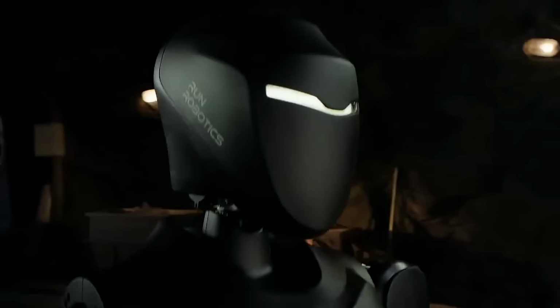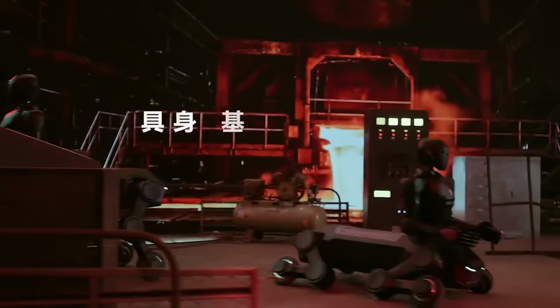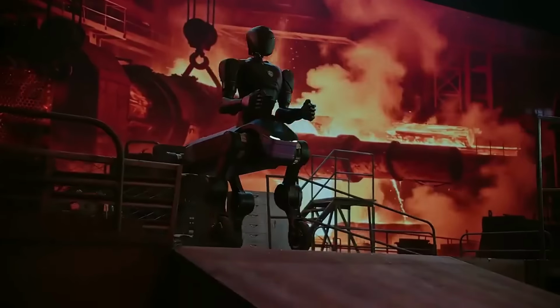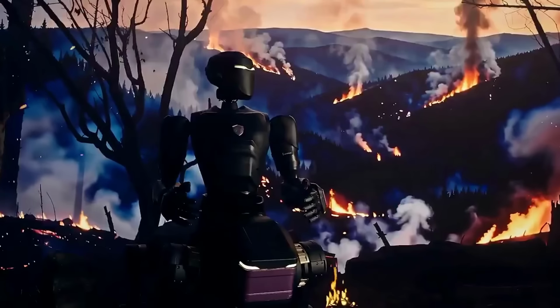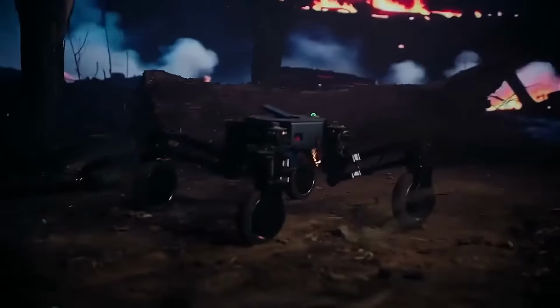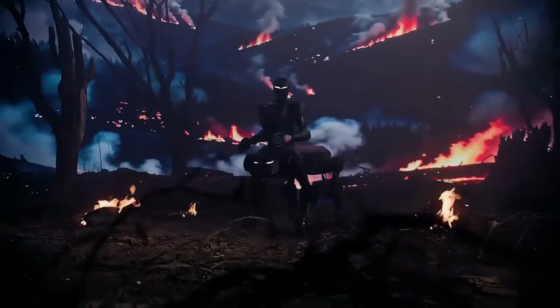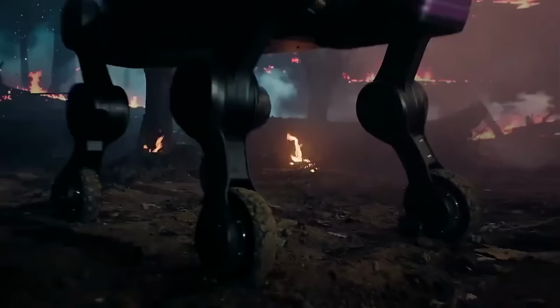So another Chinese company called Run Robotics just unveiled a hybrid robot with a humanoid upper body and a lower body with 4 wheeled legs. There's not much info on it right now, but this is intended for intense industrial settings, as you can see from this video. So things like nuclear plants or steel mills, oil fields, mining, and other intense settings. It can reportedly carry up to 210 kilograms, which is a much higher load compared with other leading humanoid robots.